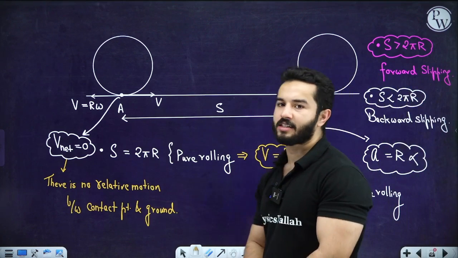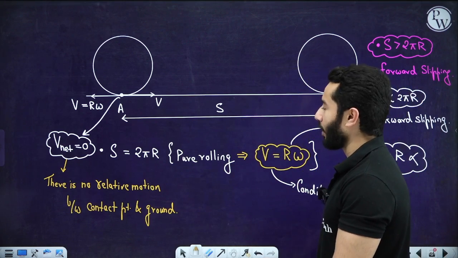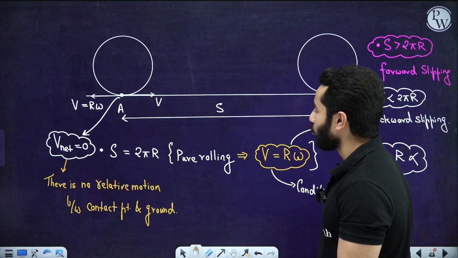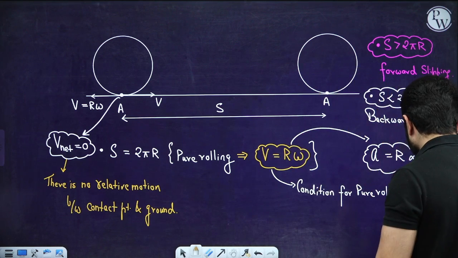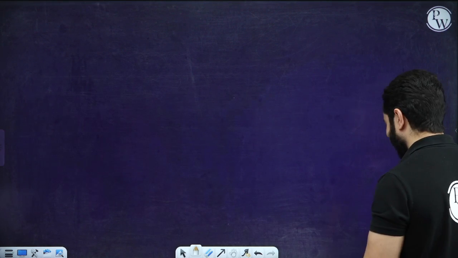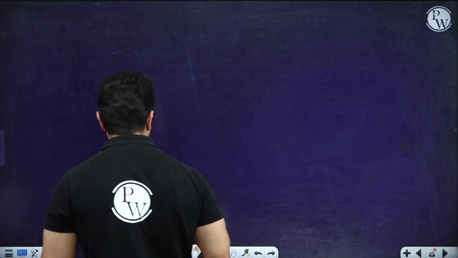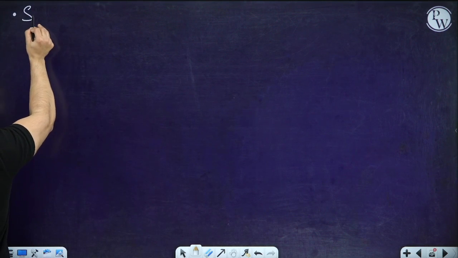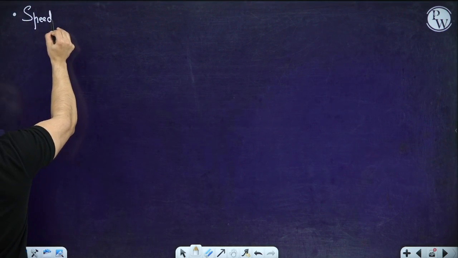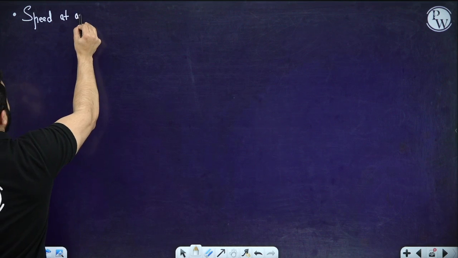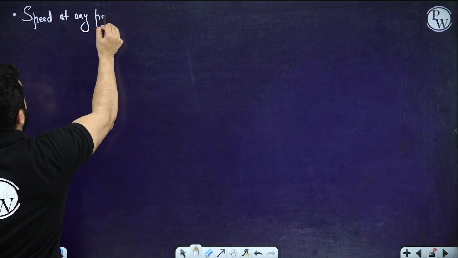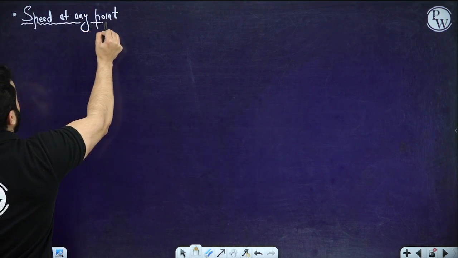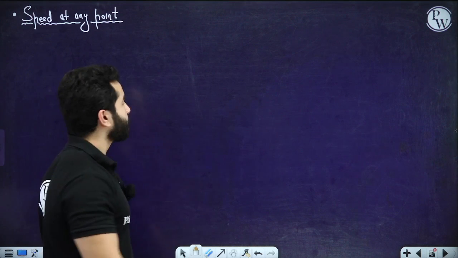First, let's discuss the speed at different points. We have already talked about this: S is going to be 2 pi r for pure rolling. Now let's say we want to find the speed at any point on the circumference. And let's suppose we are talking about pure rolling.